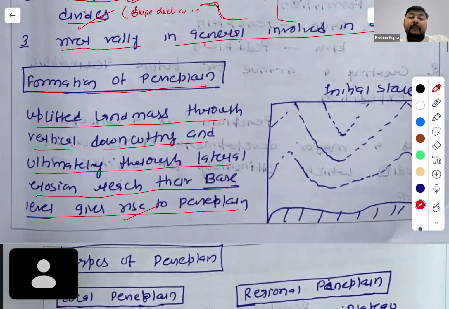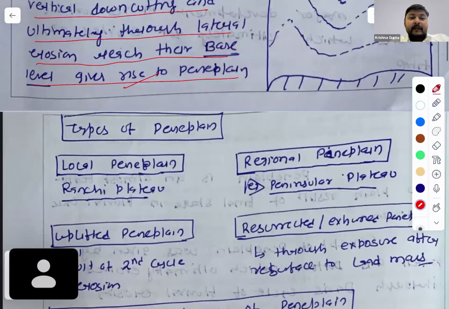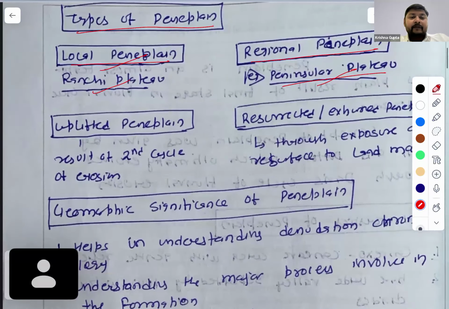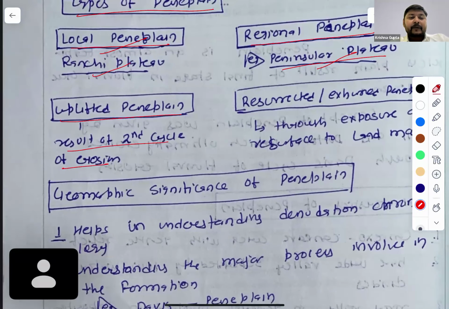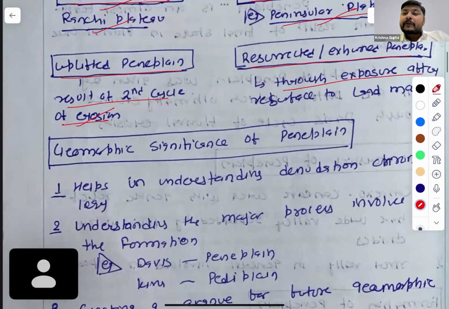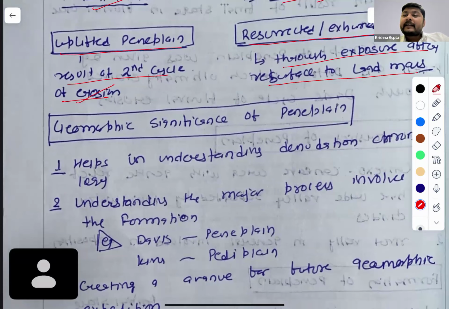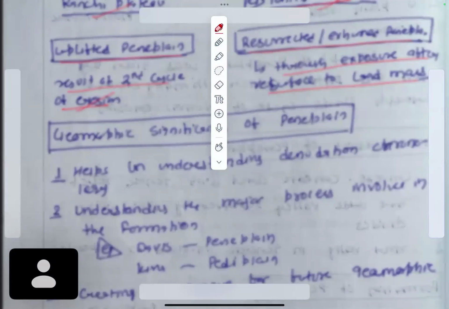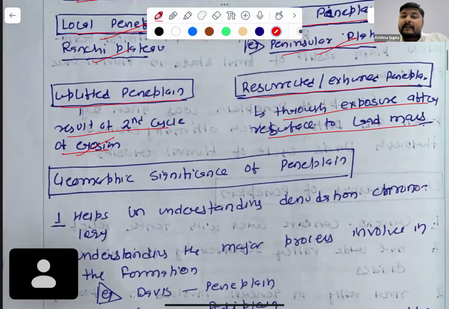Let's look at the types of peneplain. Local peneplain, Ranchi Plateau; regional peneplain, Peninsular Plateau; uplifted peneplain, the result of a second cycle of erosion; resurrected or exhumed peneplain, through exposure after the surface land resurfaces to the landmass. Maybe you missed that. These are also called H planes.